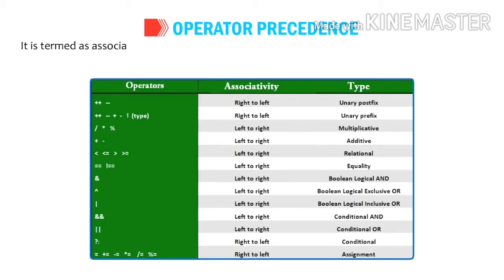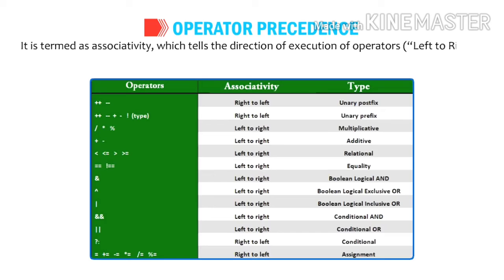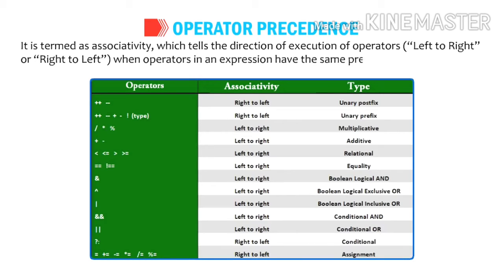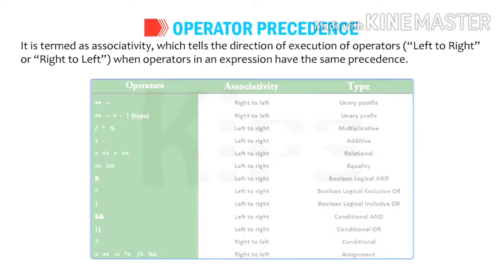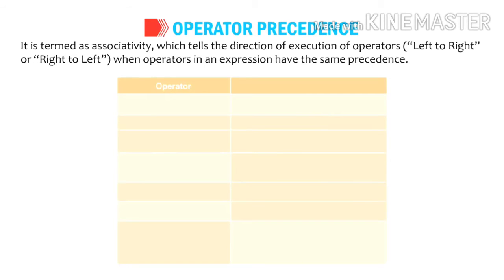Here I am explaining the operators which are associative right to left and left to right. Like plus plus, minus minus are right to left. Addition, subtraction, multiplication, these are right to left, like this.